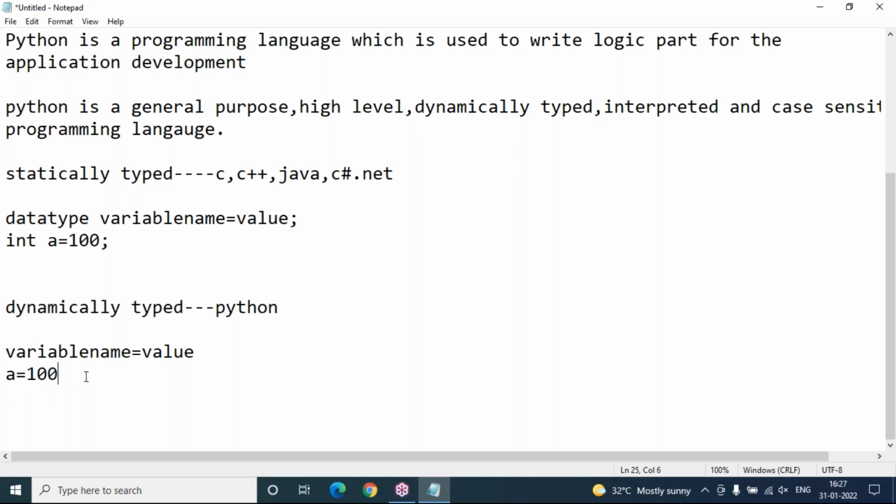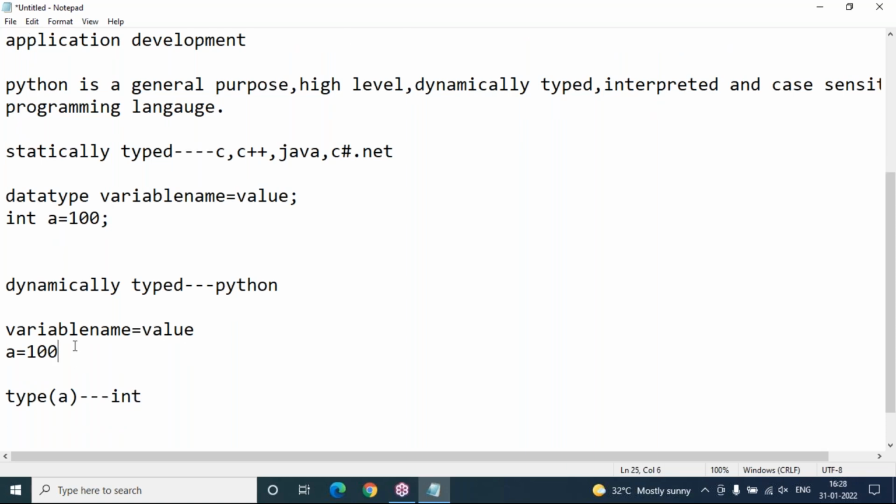For example, I just gave a value 100 and I want to know the type of a, then type of a will return integer type. If you are giving 100.90, then type of a will return float. And if I give my value, for example, here you can see Durga is a string, so type of a returns str. Based on the value assigned to the variable, the data type will be decided internally.